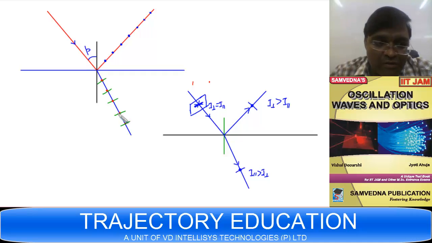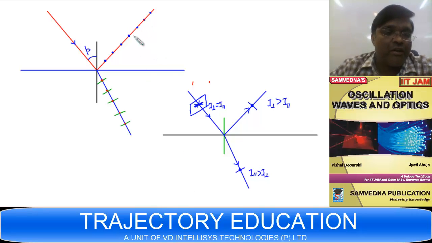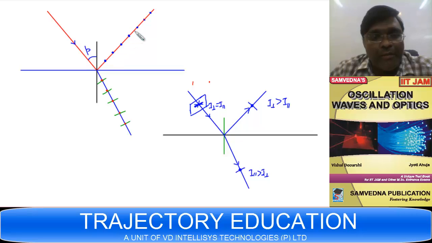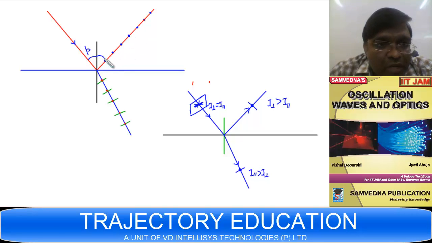So the reflected light will have vibration only perpendicular to the plane of incidence, whereas this refracted light will have both. So this is completely plane polarized light, with vibration only perpendicular to the plane of incidence.